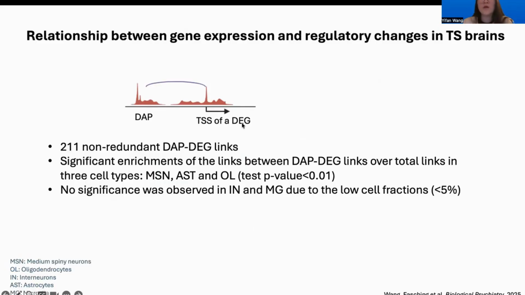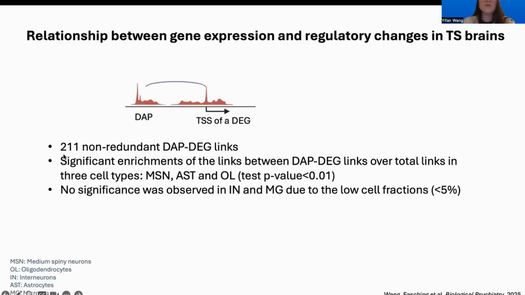With that, we were able to identify 211 non-redundant DAPDG links. Instead of looking at all the co-accessible peaks, we are focusing on the peaks which are differentially accessible in the TS brains and the genes which are differentially expressed in TS brains.